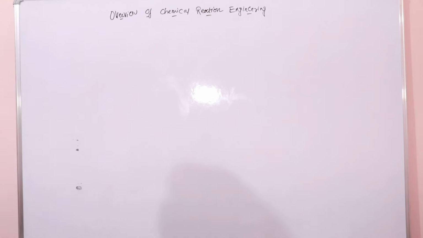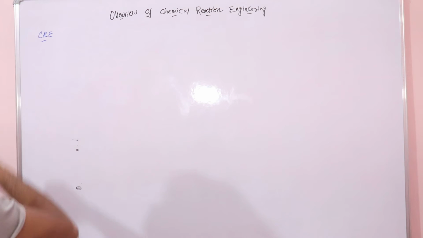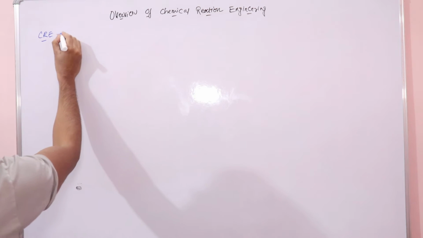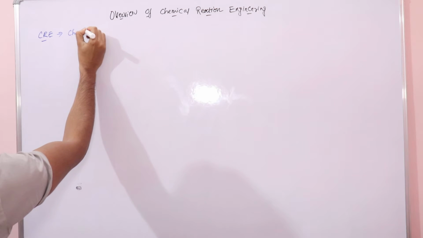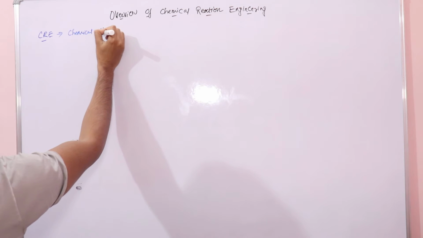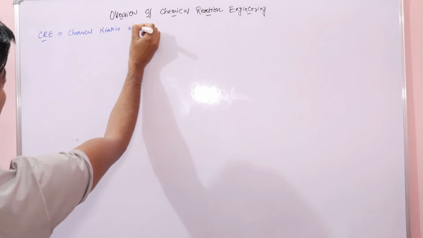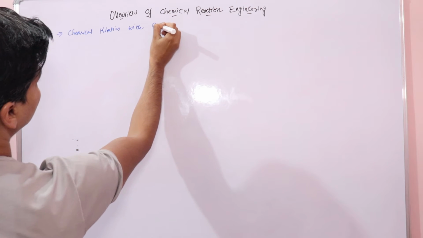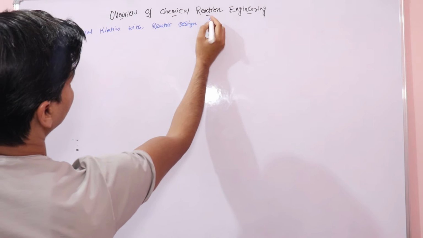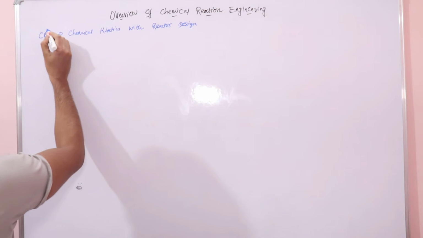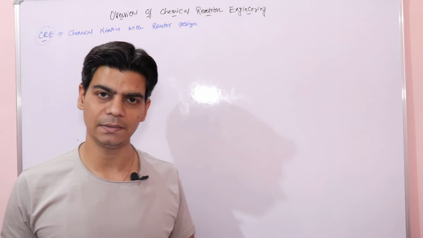right? So CRE, I'll just abbreviate it with CRE. Chemical reaction engineering is when you study chemical kinetics with reactor design, right? Then what we do is chemical reaction engineering, right?